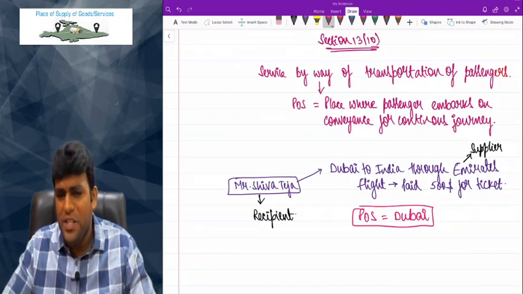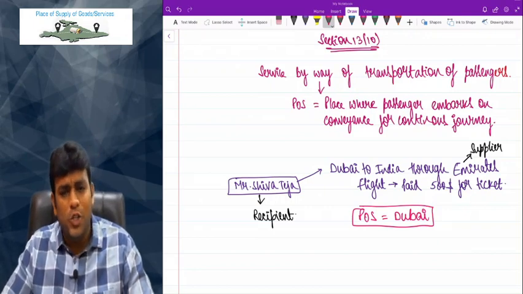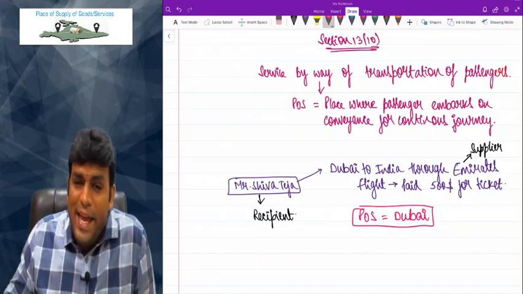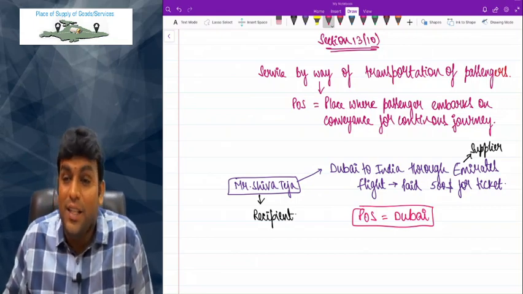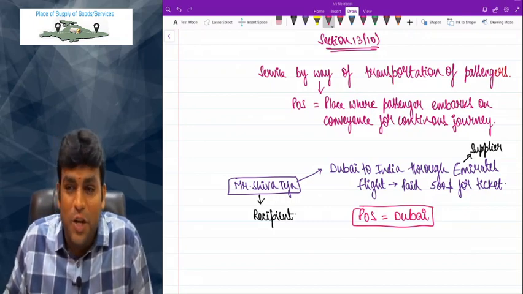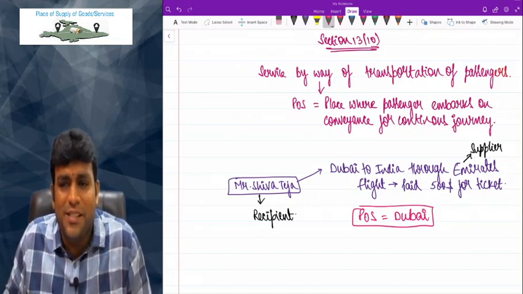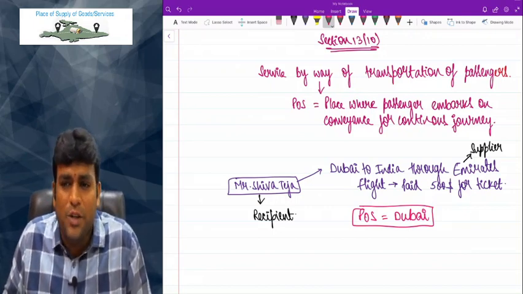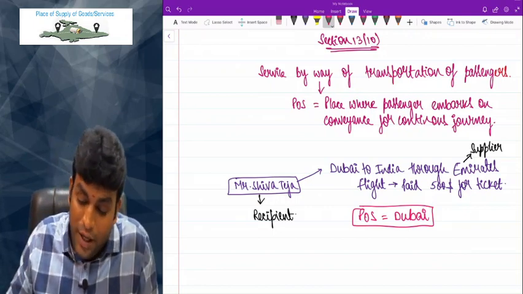So what is 13.8? 13.8 is talking about banking and financial services, and also the intermediary services, and also about hiring of means of transport up to 1 month, including yachts, excluding aircraft and vessel. 13.9 is talking about transportation of goods. 13.10 is talking about transportation of passengers. And place of supply is the place where the passenger embarks on the conveyance for continuous journey.